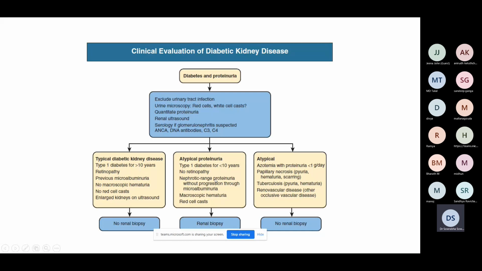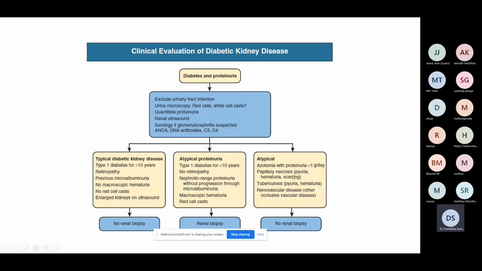2 months history of diabetes, there is no history of having gone through microalbuminuria, now directly nephrotic range proteinuria, or if you are seeing red cells or macroscopic hematuria, you have to consider other alternative etiology and go ahead for biopsy. There could be other explanations. Not everything is glomerular, right? There could be other compartments also. There could have been multiple infections, or there could have been tuberculosis or renovascular diseases. In a diabetic, they are also prone to such conditions.